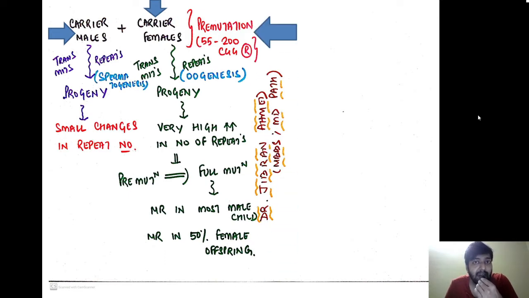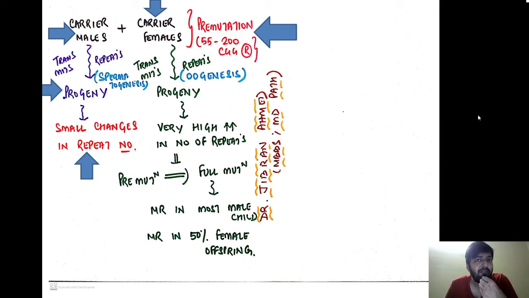When a carrier male transmits the disease to his progeny via spermatogenesis, there is a very small change in the repeat number. For example, if this carrier male has 55 repeats, his child may have approximately 80 to 90 repeats. So there was a very small change in the repeat number, and it wasn't significant.